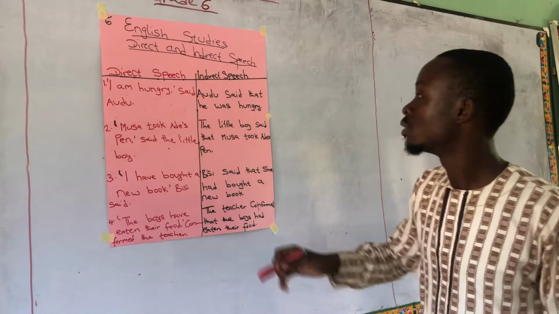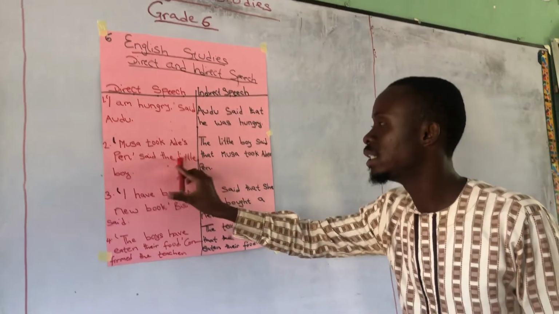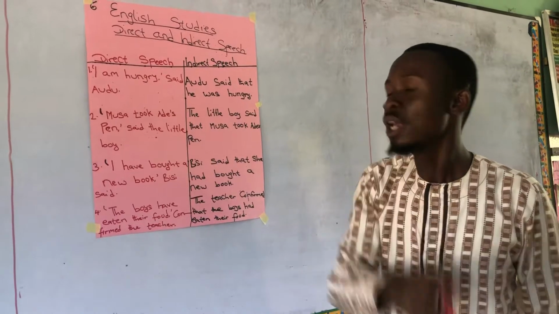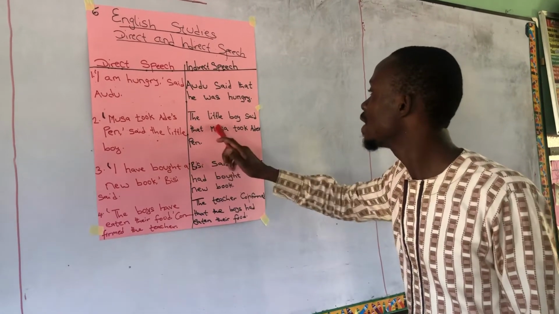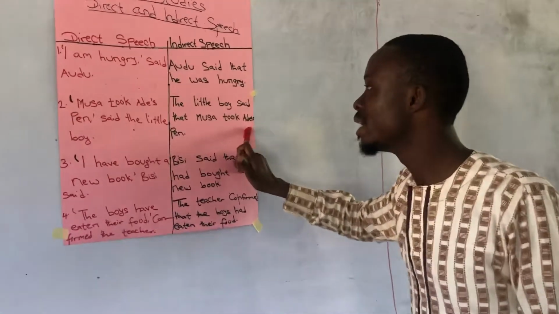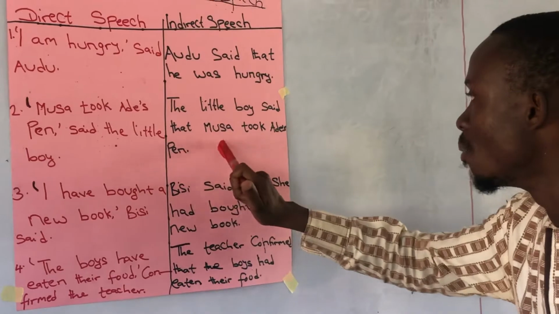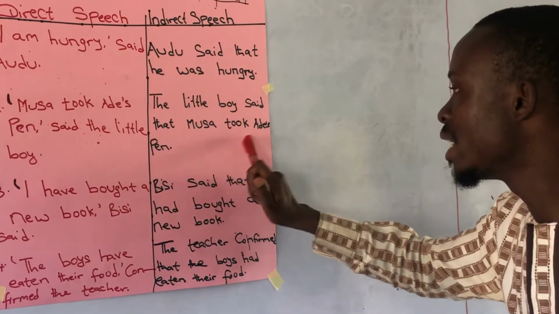Now look at the next one. "Musa took Ade's pen," said the little boy, in direct speech. Now in indirect speech, I have: the little boy said that Musa took Ade's pen.